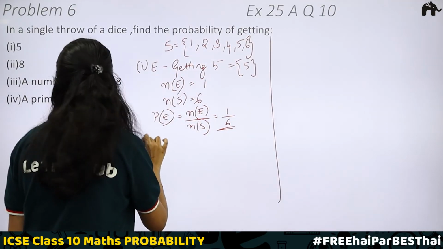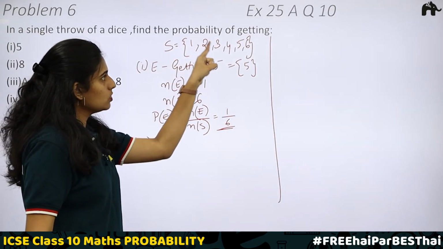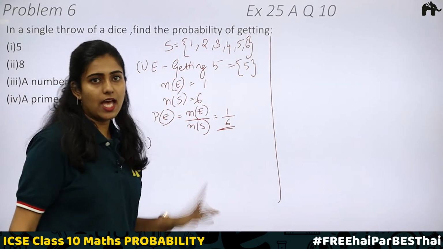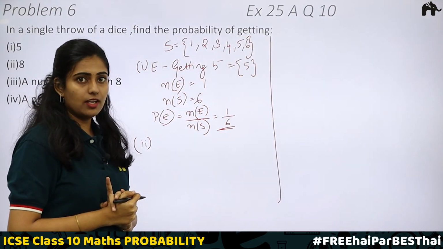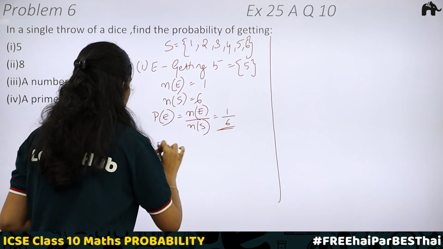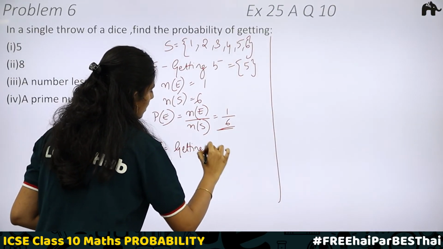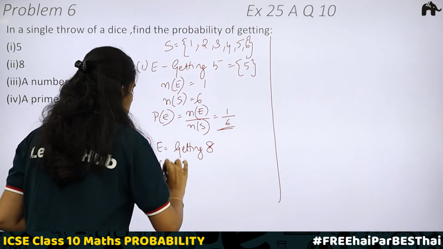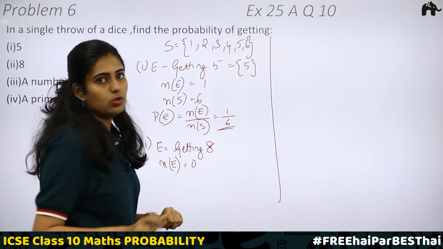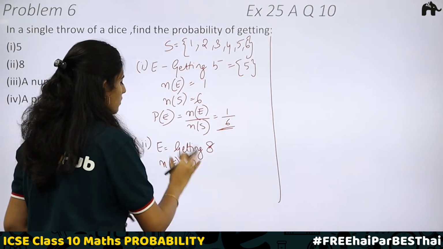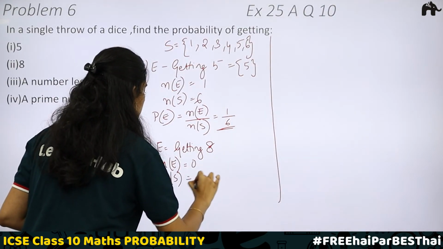Now the second one, getting 8. Here we have 1, 2, 3, 4, 5, 6. Do you think when you roll a die, you will be getting a number 8? No, right? There is no chance of getting 8. Event is getting 8. What is the number of outcomes that is favorable to the event? 0. There is no outcome that is favorable to the event. N of E is equal to 0. You have the total number of outcomes. N of S is equal to 6.